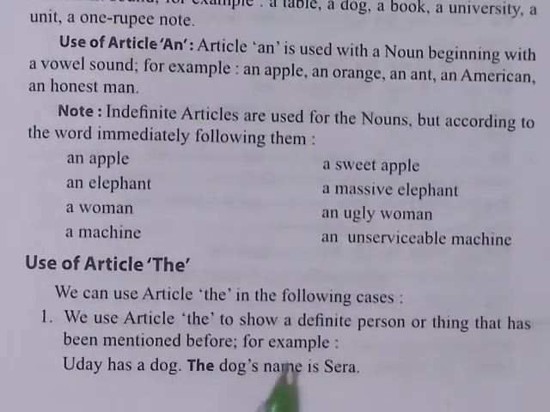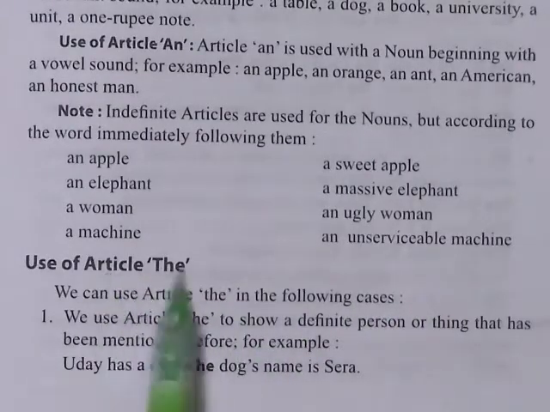The dog's name... "the" means the particular, the definite one about whom I was talking. The dog's name is Shera. So this is the example of the article "the".